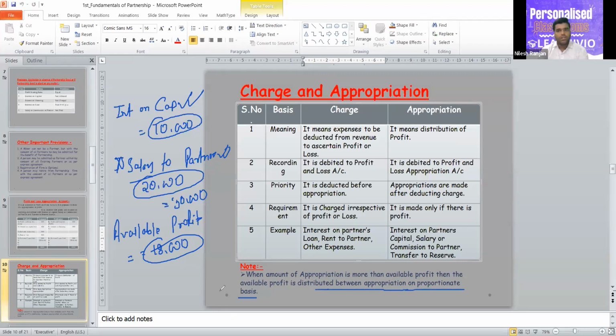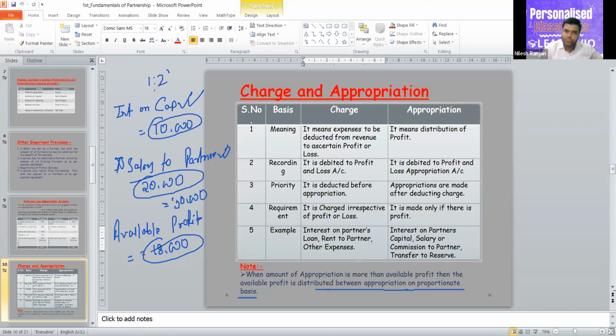You cannot give preference to some item and pay some other item later. So you have to take both of these on a proportionate basis. You can see it is a 1:2 ratio, 10,000 and 20,000.